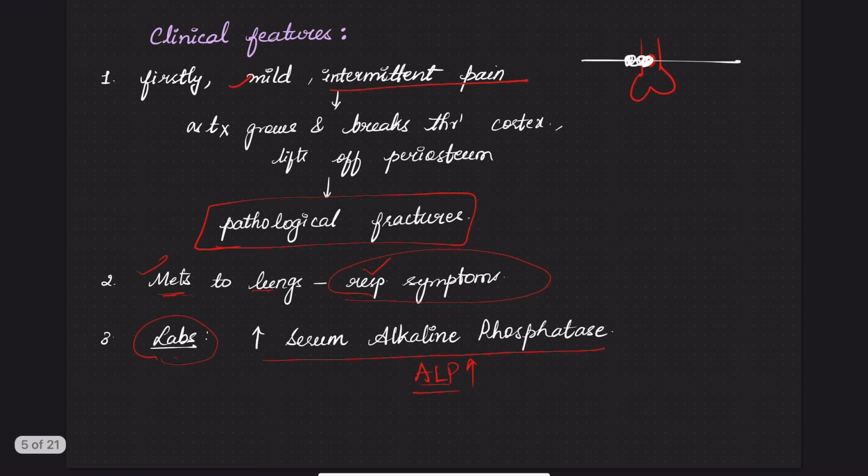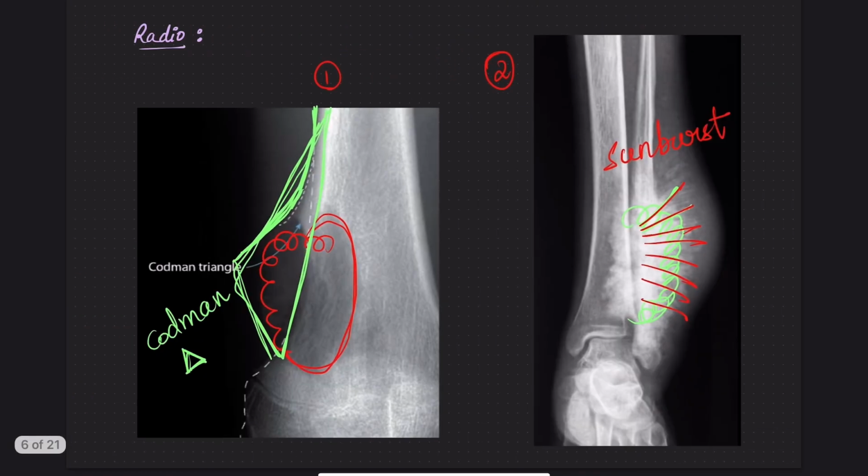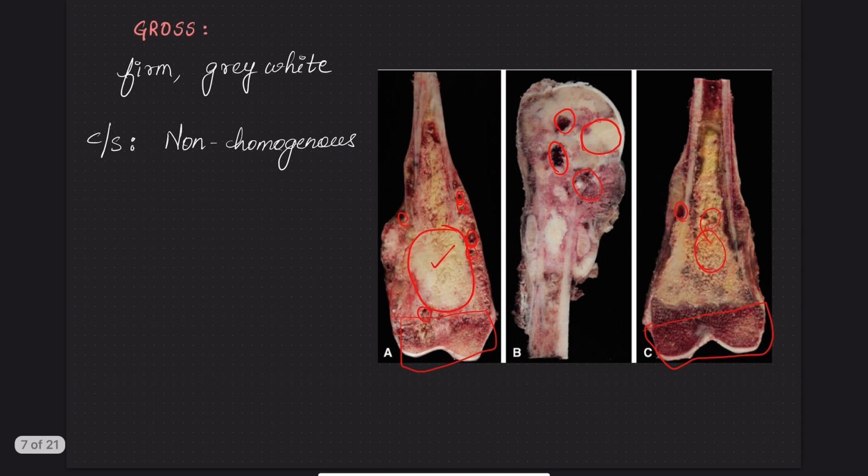Clinical features: initially there is mild intermittent pain. As the tumor grows and lifts off the periosteum, the bone becomes fragile and there will be pathological fractures. If the lungs are involved, respiratory symptoms. Lab investigations: increased ALP. Radiology: most famously Codman's triangle and sunburst appearance. Gross image: it is non-homogeneous.